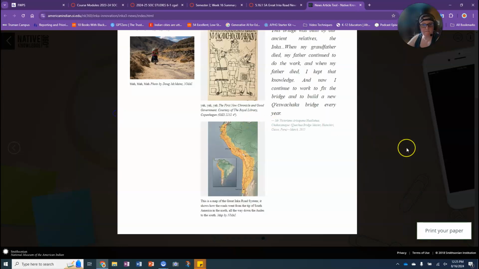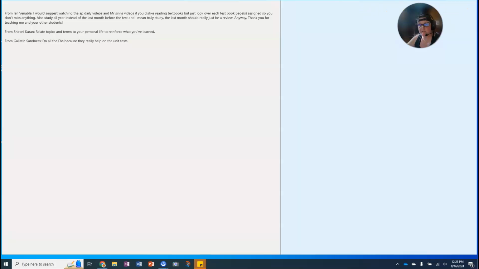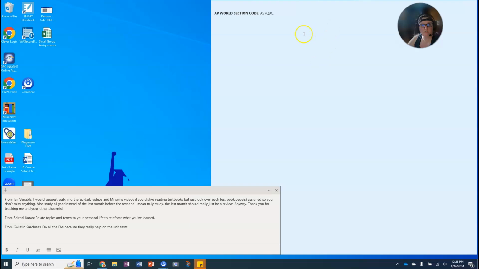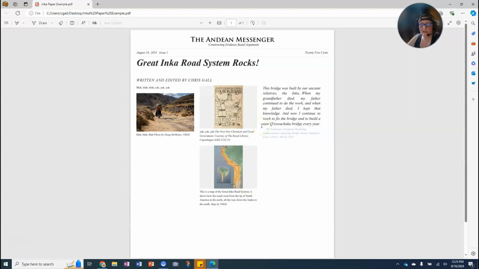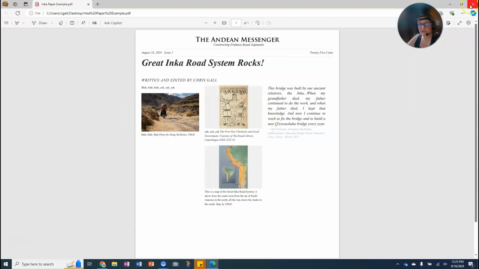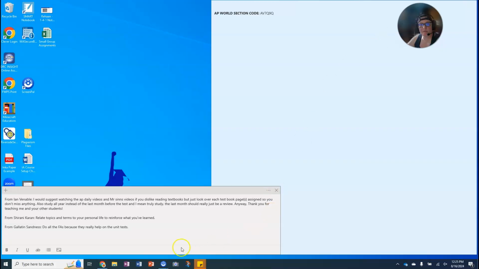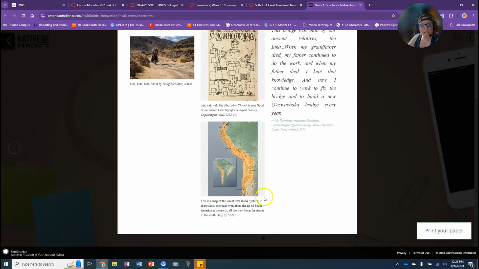Okay. And then once I do that, you can see right here, Inka paper example. So I click it open, and there it is. Okay, and that's the file format you're going to upload for me in Canvas.